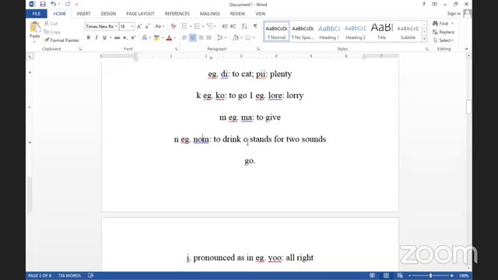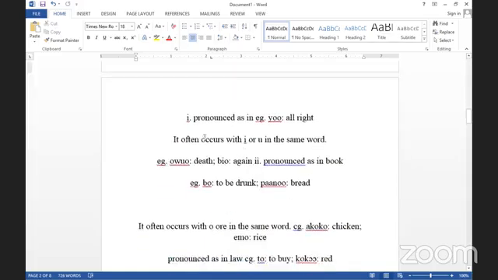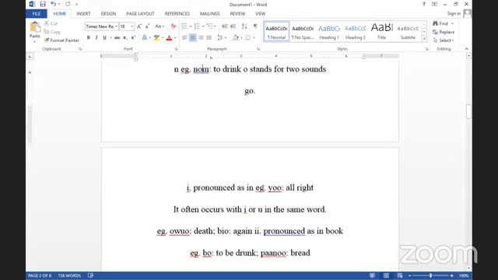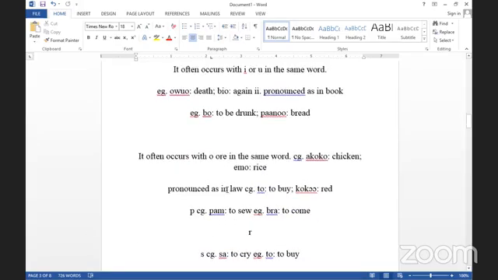Okay, O stands for two sounds. Example, go. And then we also have the O here. We come to Y. The Y is pronounced as yo. Yo means all right. It often occurs with I or you in the same word.